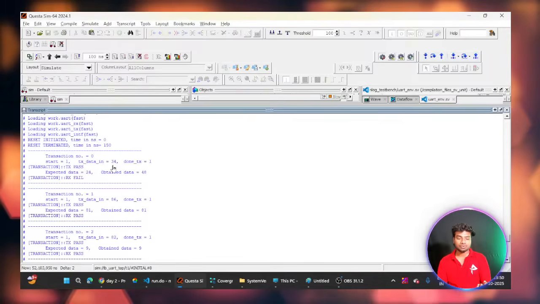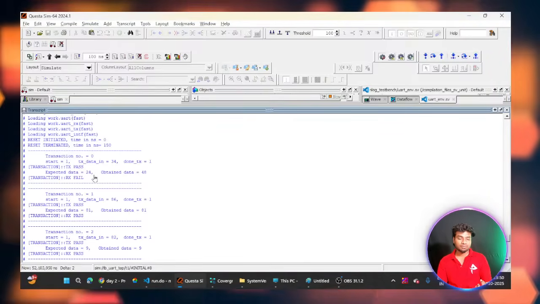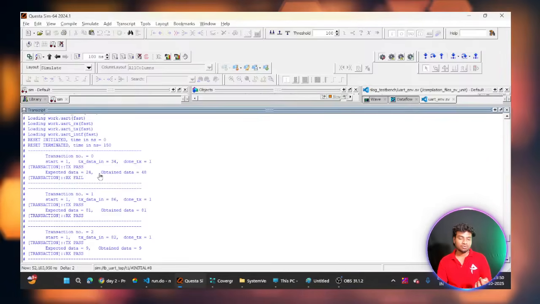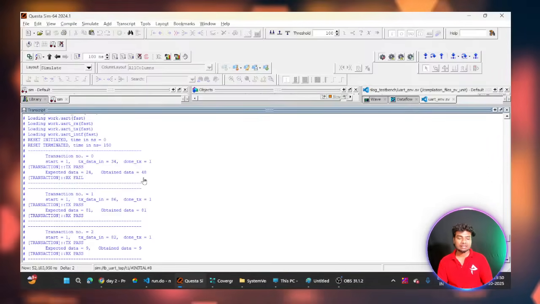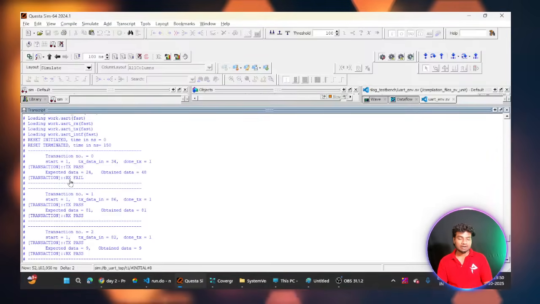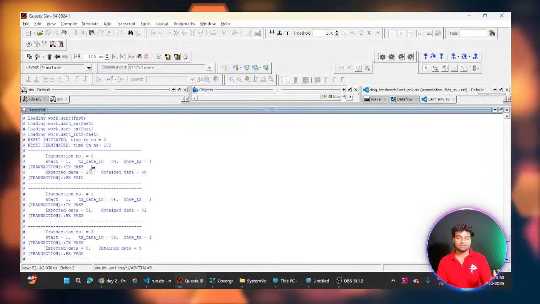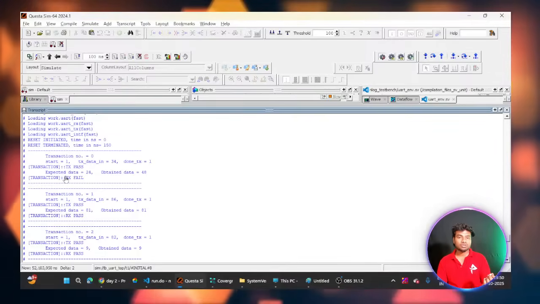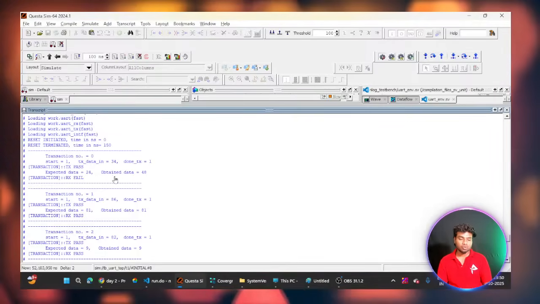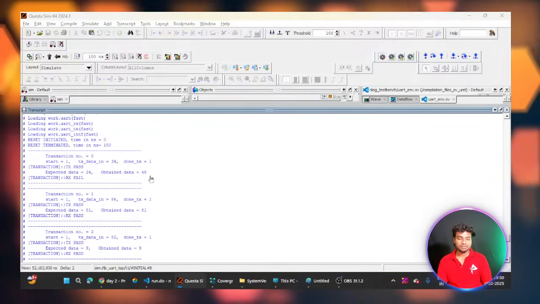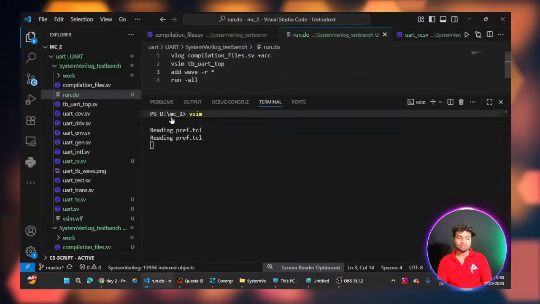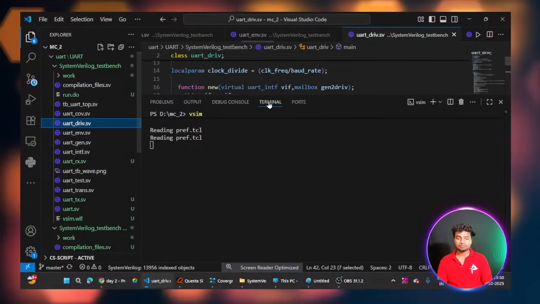So this is the data, 34. Okay, and then expected data is 24 but obtained data is 48, so there is an error. So test RX failed, but TX passed. So I'm sending the data correctly, but the receiver receives the wrong value. Why? Because, you can see here, obtained data is 48. In my code I will show you that part.